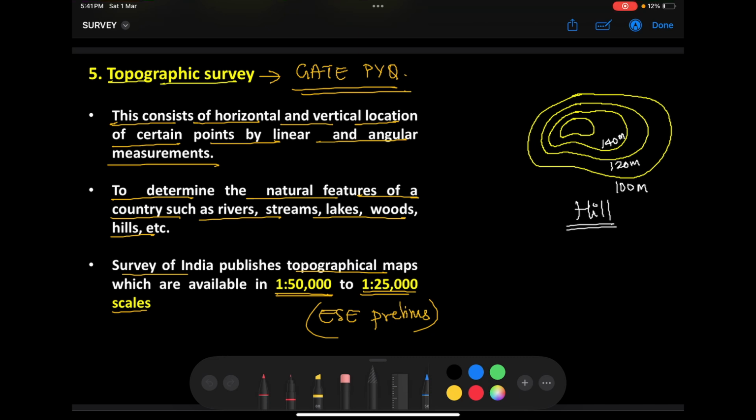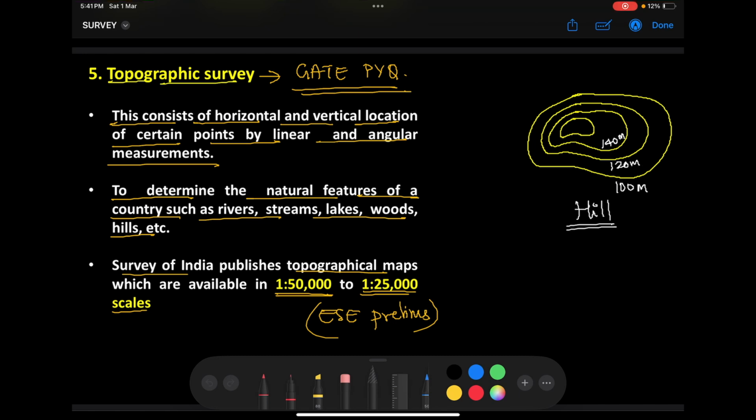Now, are you familiar with lines like this? Very, very irregularly shaped lines. Some of the lines are very close to each other, some are very far away from each other. If you look closely, you can see some values written here, for example 100 meters, 120 meters, 140 meters. Can you tell me what these lines are known as?